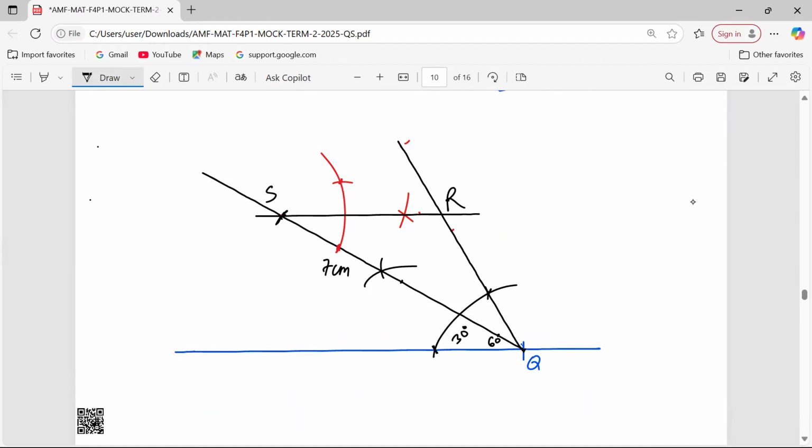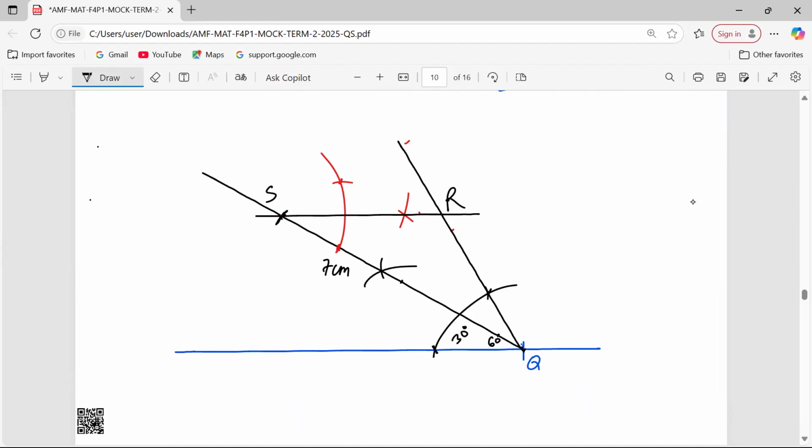Then I am supposed to pick the radius from R to S. Then I stand at S and I mark it off on the base, or I just stand at Q using that measurement. Remember, I'm using a compass to lift the distance SR, and I transfer it to the base.